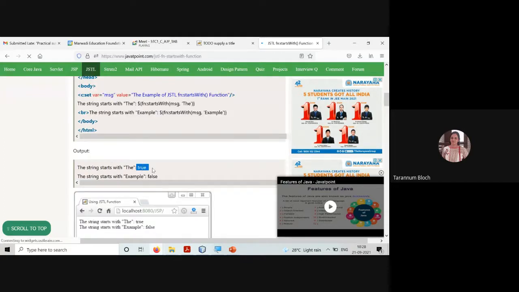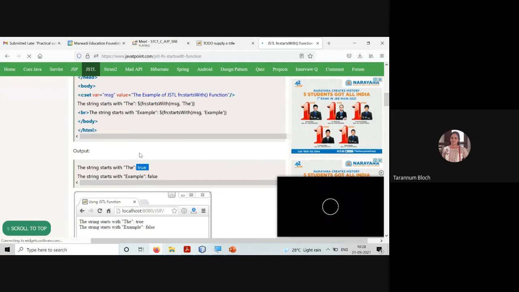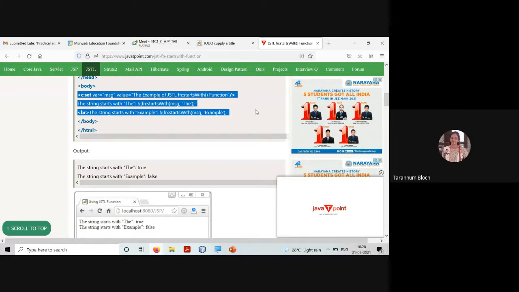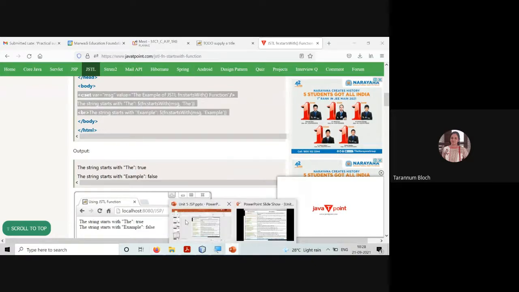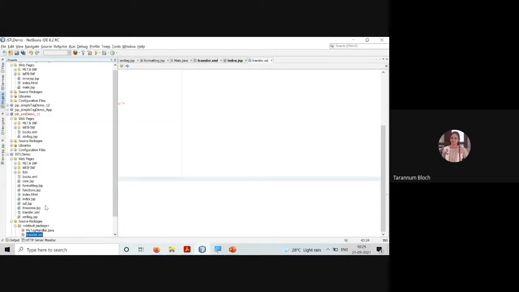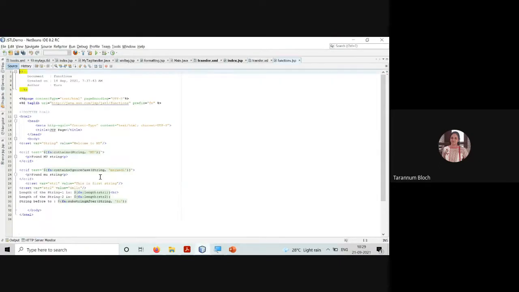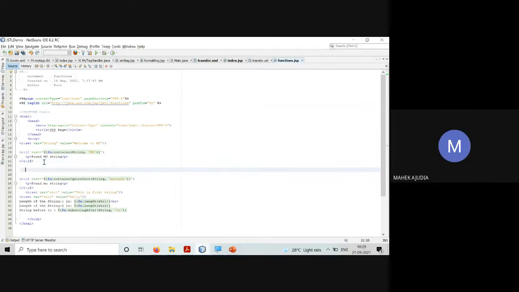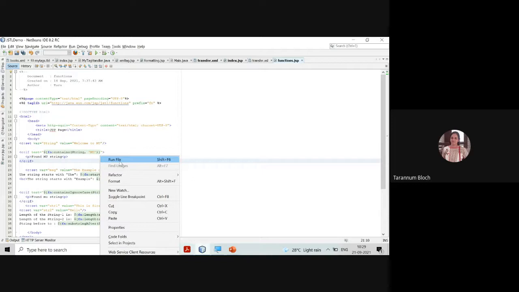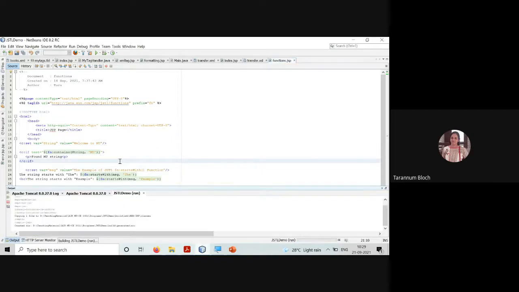If it is starting, it will give true. If it is not starting, it will give false. So what you can do is copy this and put it in a functions tag. You can create a file which is functions.jsp, right? Now this was not working last time, right? Yes, ma'am. The length function was not working last time. And startsWith was also not giving the proper output.